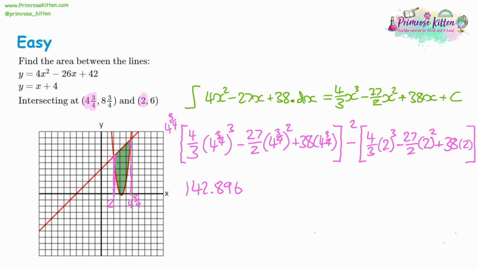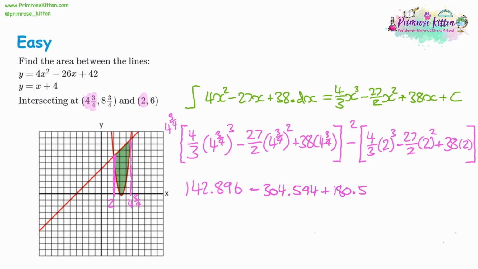Then we've got 4.75 squared, multiply it by 27, divide it by 2, and we are taking away 304.594 to 3 decimal places. Then we have 38 multiplied by 4.75, and that gives us 180.5. So that's our first bracket.